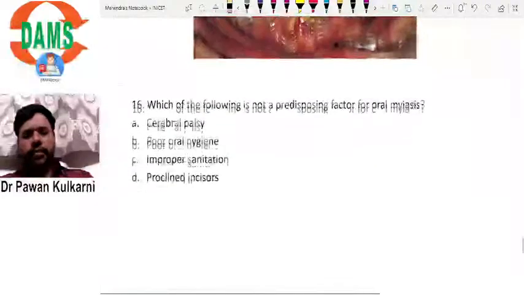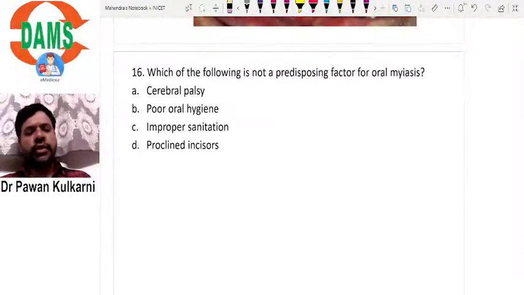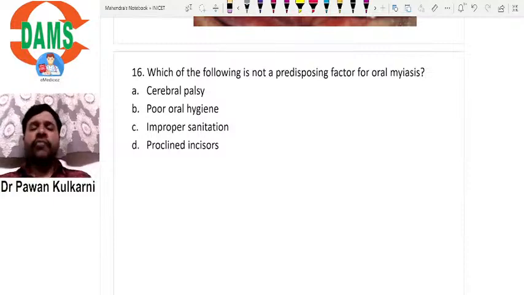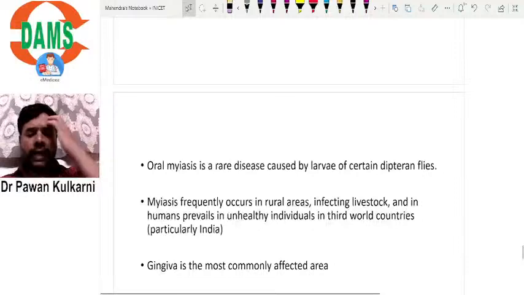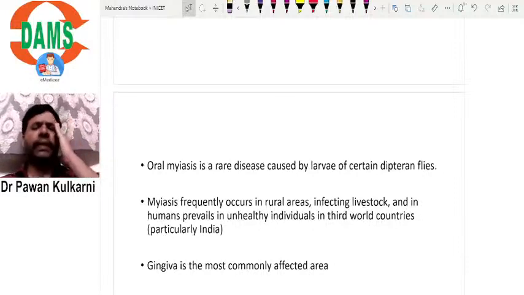Okay, let us move to the next question. Which of the following is not a predisposing factor for oral myiasis? This is a very characteristic question. A lot of questions come on oral myiasis. This time, I think this question has come. So we should be aware of a few things about oral myiasis. Basically, this is an infection that occurs due to larva, a larva of a fly called a dipteran fly.